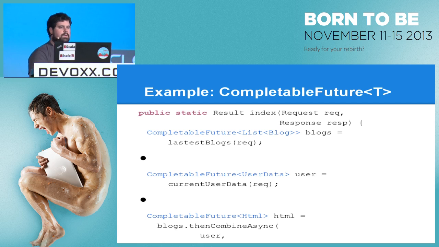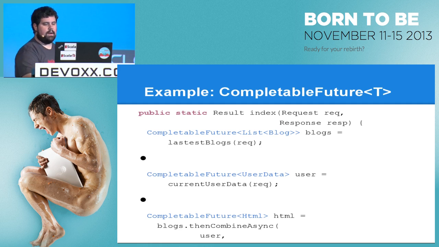Okay? So first, we call a method called latestBlogs. latestBlogs is a mechanism to go ask our blogging system about the data, and it comes back in a CompletableFuture, and it gives us a list of blogs.